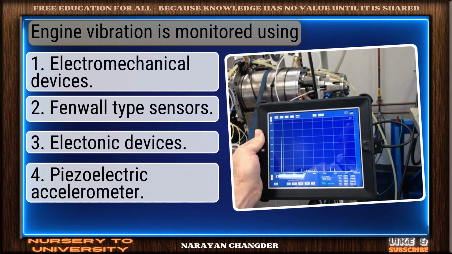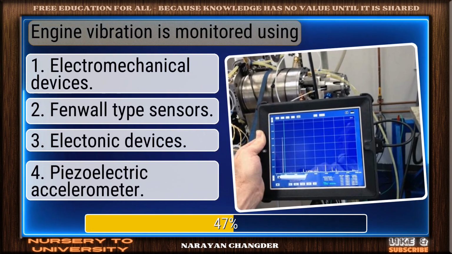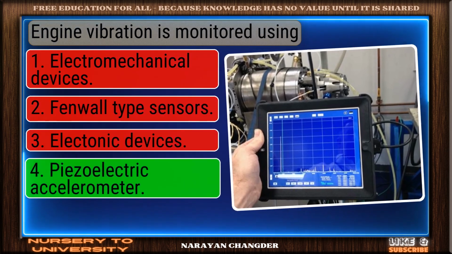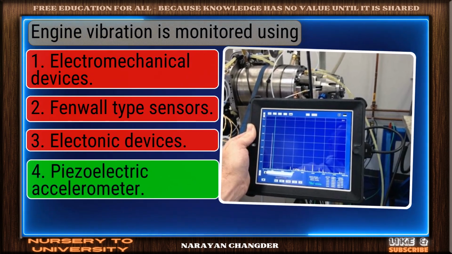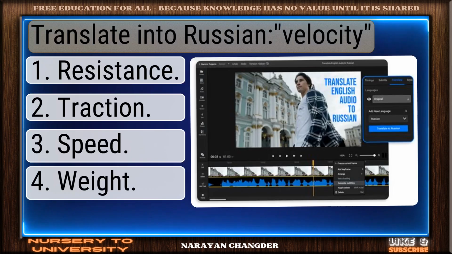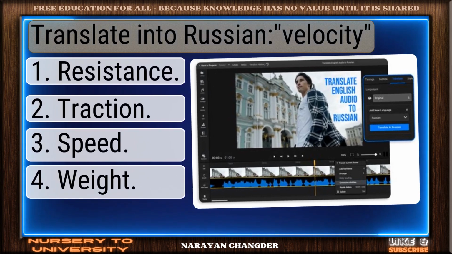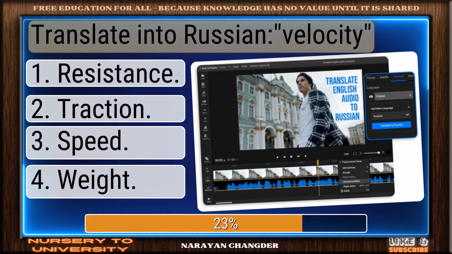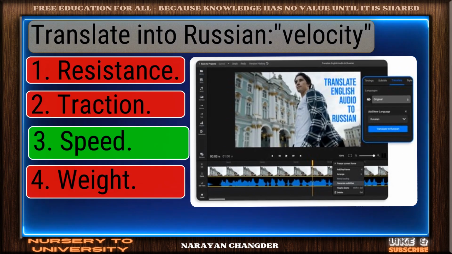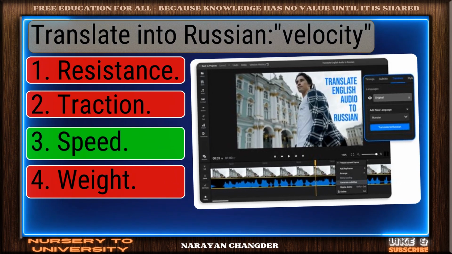Engine vibration is monitored using. Nicely done. Piezoelectric accelerometer is a solid answer. Translate into Russian. Velocity. You're right. Speed is the correct answer.